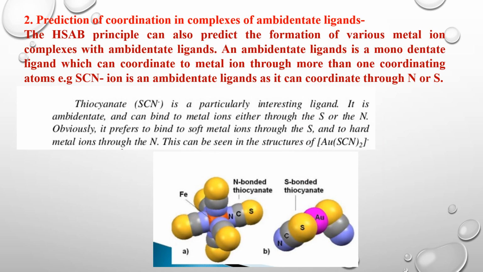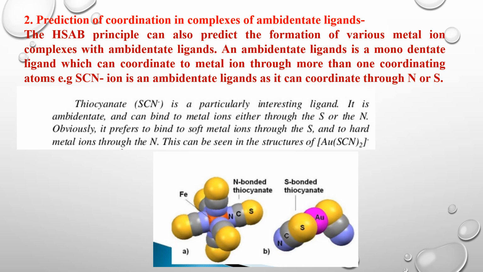Then the prediction of coordination in complexes of ambidentate ligands. The HSAB principle can also predict the formation of various metal ion complexes with ambidentate ligands. An ambidentate ligand is a monodentate ligand which can coordinate to the metal ion through more than one coordinating atom. So SCN is an ambidentate ligand. It can coordinate through N or S.